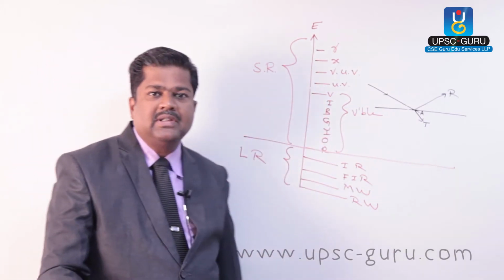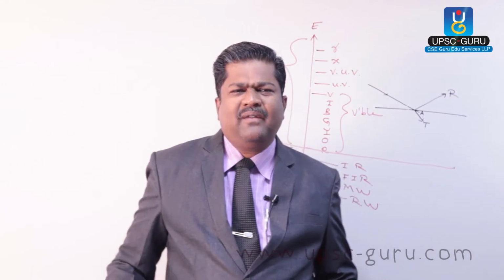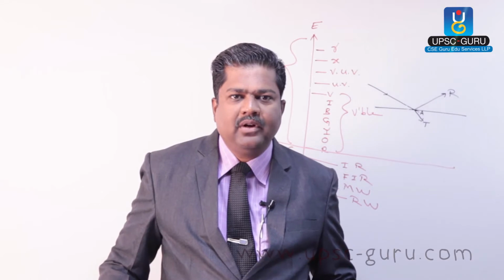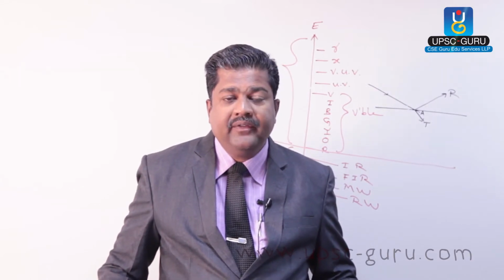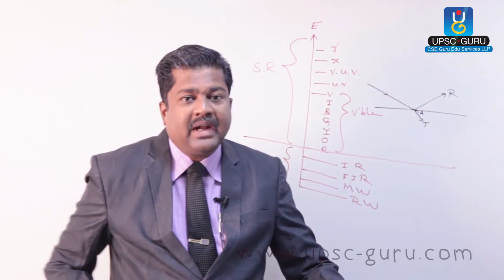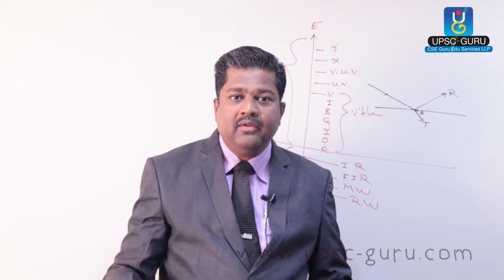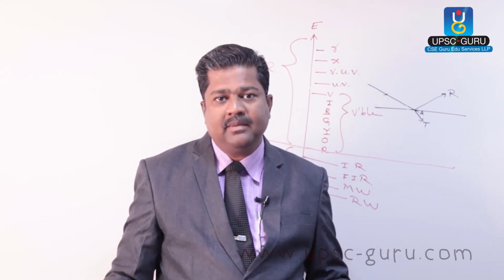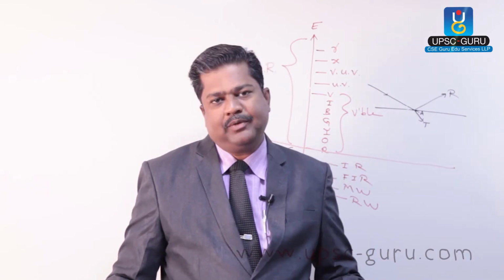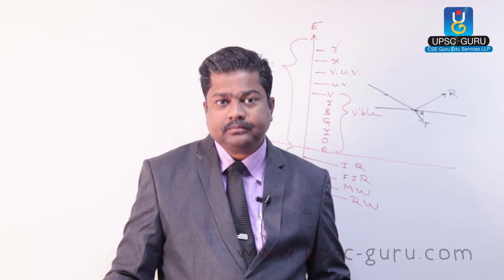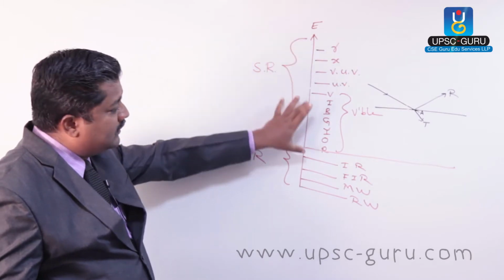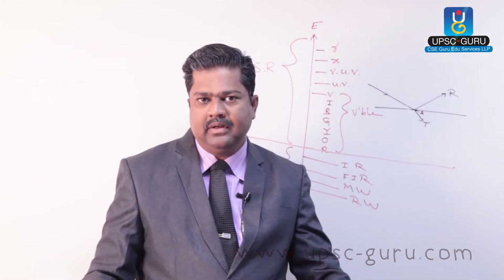Then visible radiations. Visible radiations are absorbed only a very little bit by the atmosphere. Maximum visible radiations are coming to the surface of the earth directly. Evidence: we can observe this universe from our earth, we are able to observe the sun and moon. That means the radiations reflected or given out by these celestial bodies are reaching the surface of the earth. That means they are not absorbed, or very rarely absorbed, by the atmosphere. That means only these initial radiations are absorbed, then onwards radiations are simply transmitted.